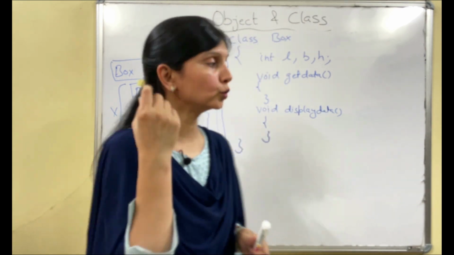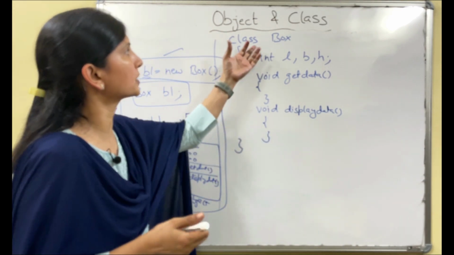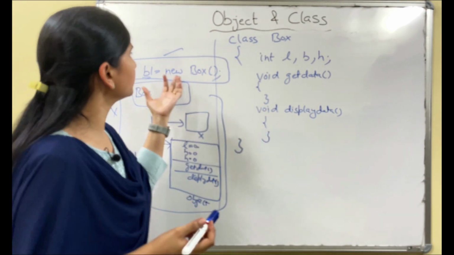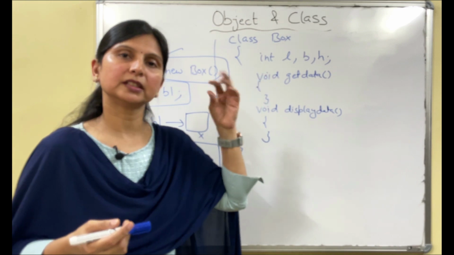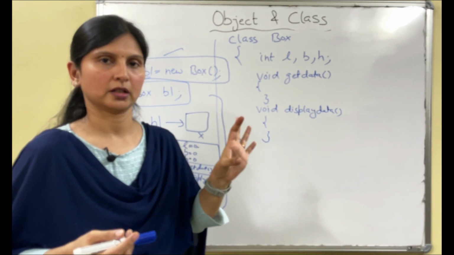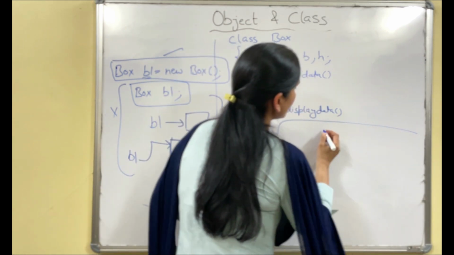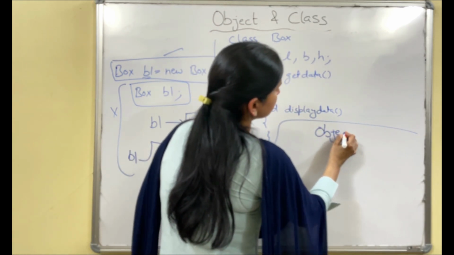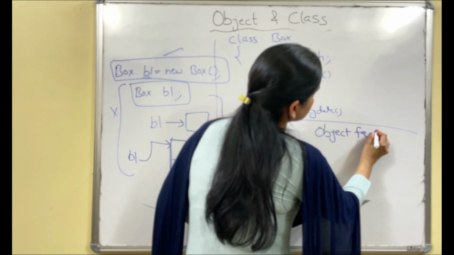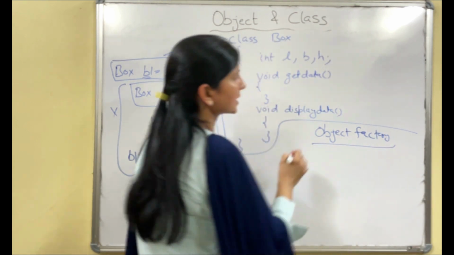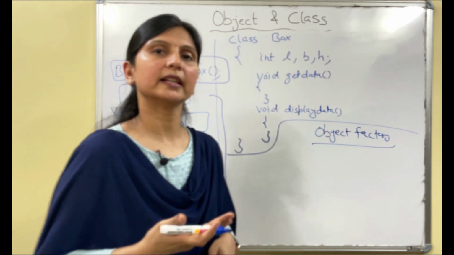And one more thing, you can create as many objects as you wish. Not only B1, you can create B2, B3, B4, as many as you wish. So that's why we call class an object factory. Why do we call it that?